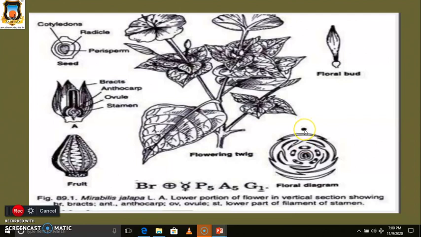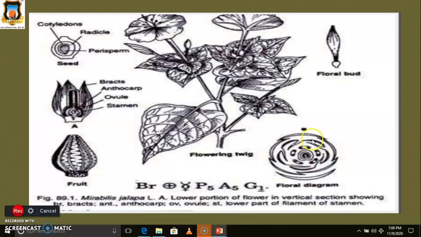First, these flowers grow on a mother axis. This sign is the mother axis. Then five tepals are present. They are free.